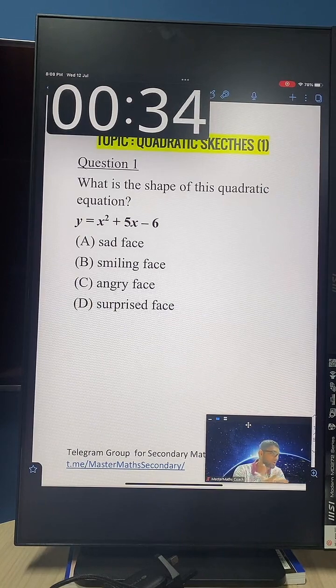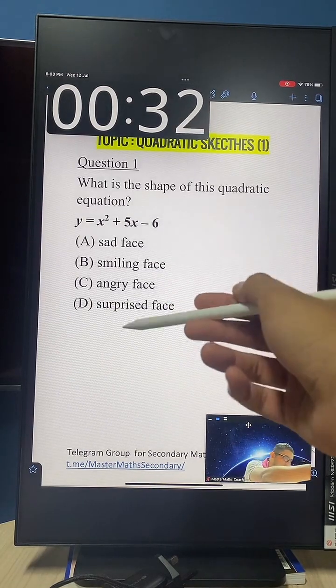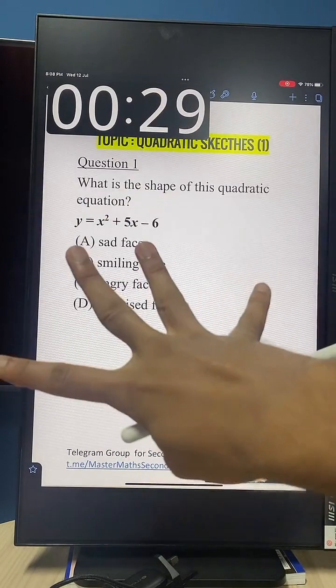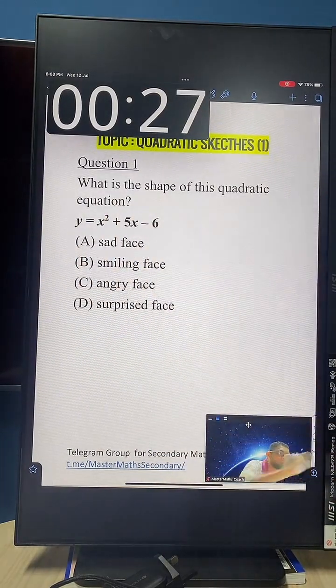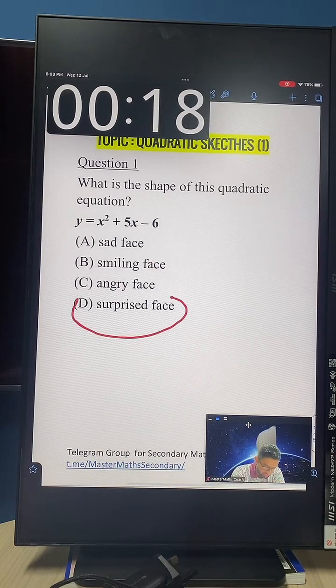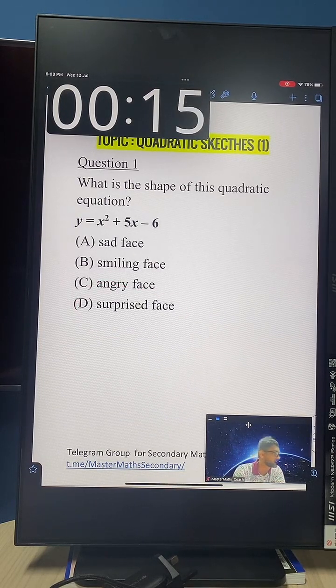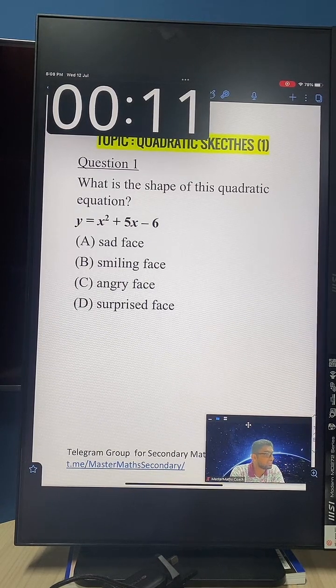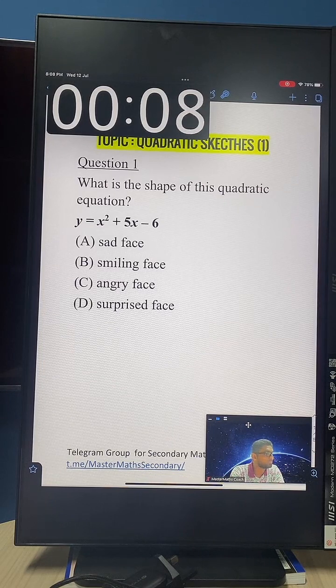Okay, guys, 30 more seconds. What's your answer? Is it A? Is it B? Is it C? Is it D? Which one of these 4 options are your answers? I want to see who chooses a surprise face here. Who is the one who will choose that option? Three, 2, and let's go.